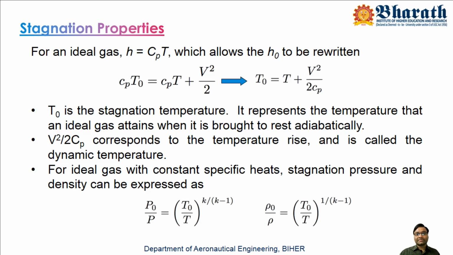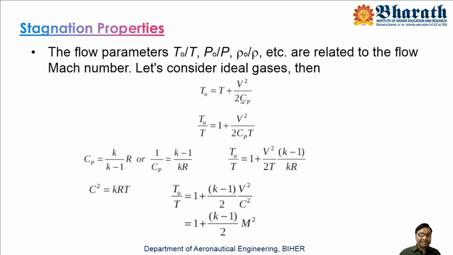If you consider the equations we have considered in lecture 1, and take the isentropic properties, P naught by P equals (T naught by T) to the power of k by k minus 1, where k is the ratio of specific heats, which we have already discussed. Similarly, rho naught by rho equals (T naught by T) to the power of 1 by k minus 1. Using these equations, the parameters T naught by T, P naught by P, rho naught by rho, etc. can be related to the Mach number.